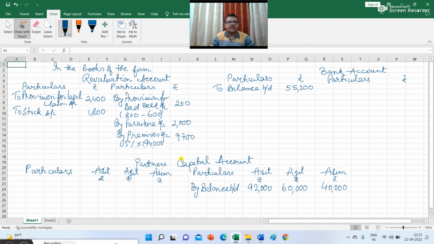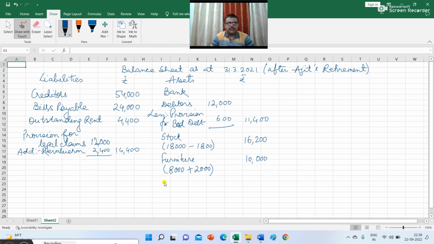So there is an increase in the value of premises by rupees 9,700. And here you have to write premises 1,94,000 plus 9,700. This will give you 2,03,700.